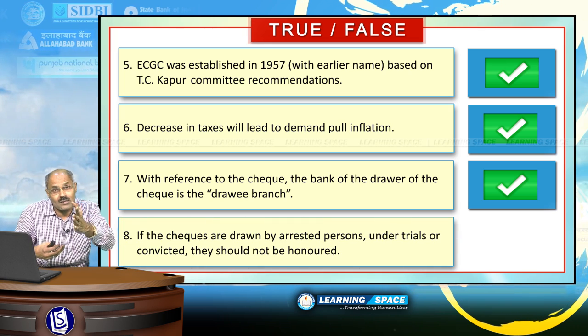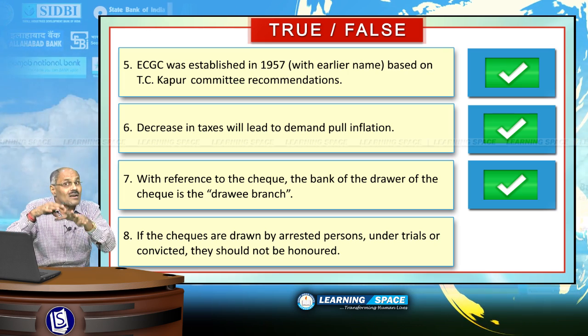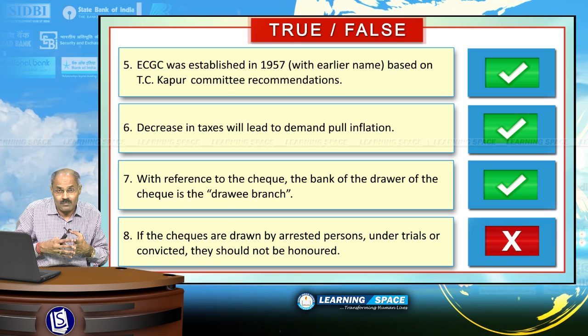If the checks are drawn by arrested persons, under trials, or convicted, they should not be honored. Absolutely wrong.